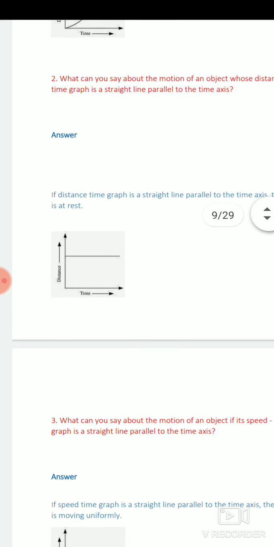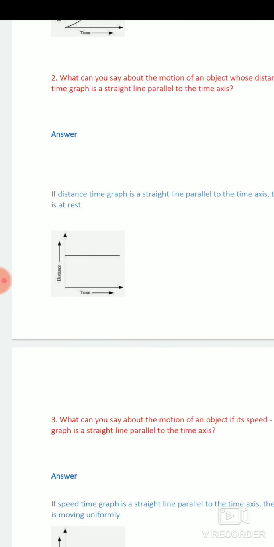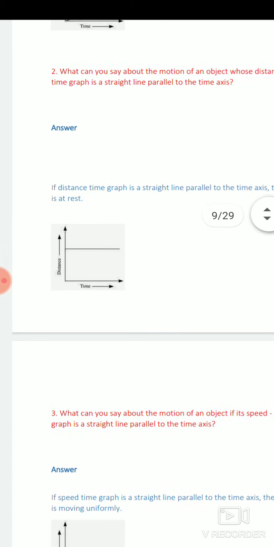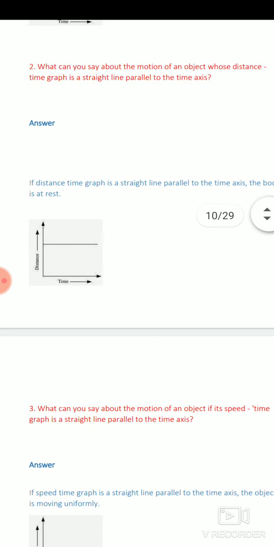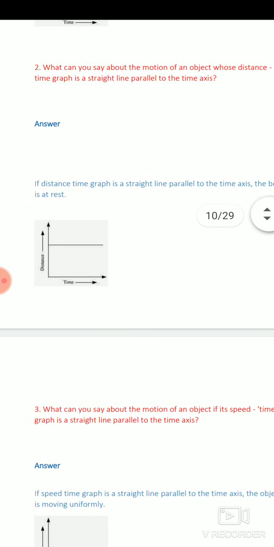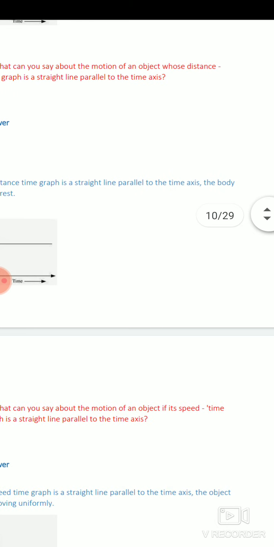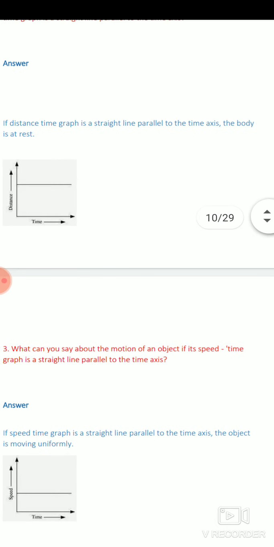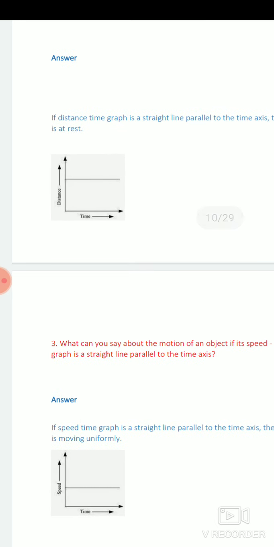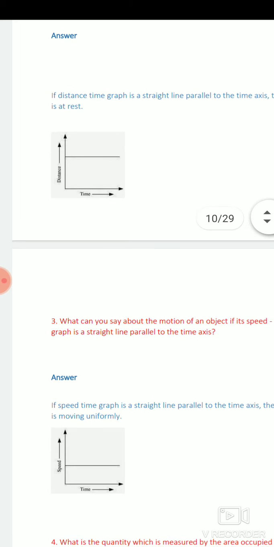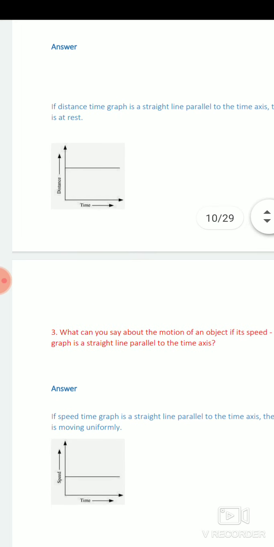Next question, what can you say about the motion of an object whose distance time graph is a straight line? If the distance time graph is a straight line parallel to the time axis, the body is at rest, because the object does not cover any distance in that case.